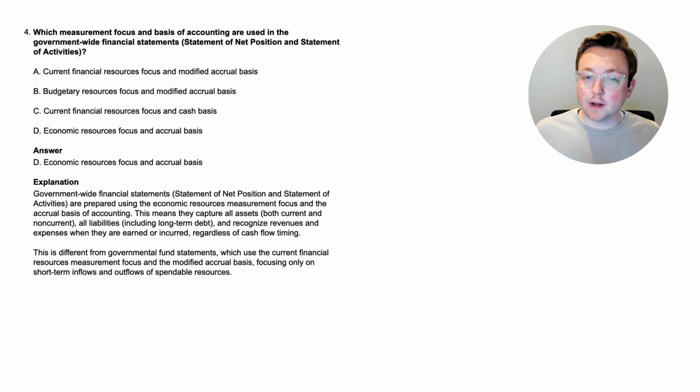So again, government-wide financial statements are much more similar to probably normal financial statements that you've dealt with before. Kind of a normal statement of net position, which is like the balance sheet, kind of a normal statement of activities, which is like an income statement. They're accounting for all the assets and the liabilities, and they are doing this on the accrual basis of accounting, just like GAAP does. Now with that, we learned a little bit more. Now let's go to the next question.